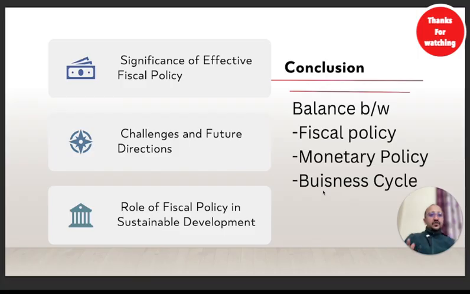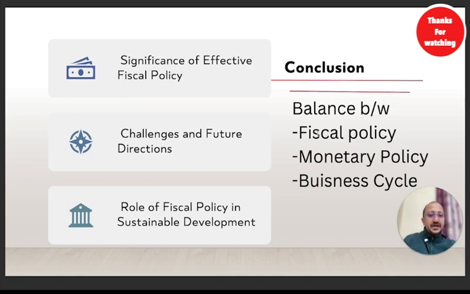So what could be the conclusion of this chapter, guys? If fiscal policy is utilized in a better way, if fiscal policy, monetary policy, and the business cycle are aligned in a good way with the goal and objective to bring the growth of the nation, they can be a good tool, definitely a good tool for growth. But if fiscal policy is in one direction and monetary policy in another direction, it will be too difficult.